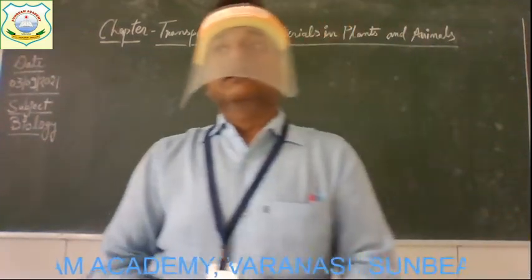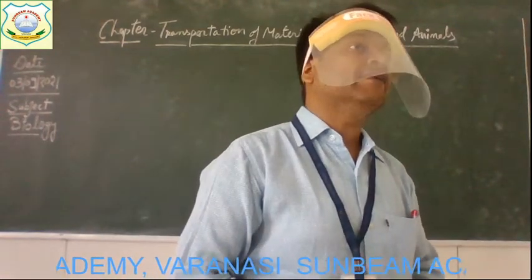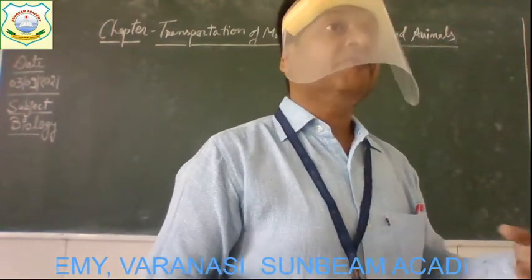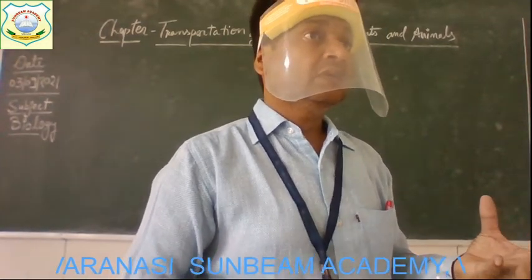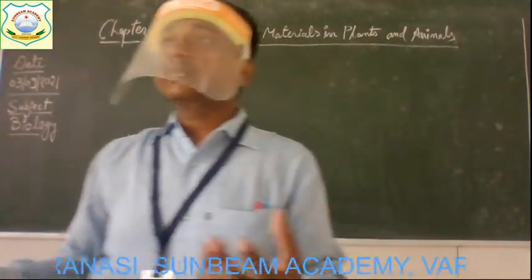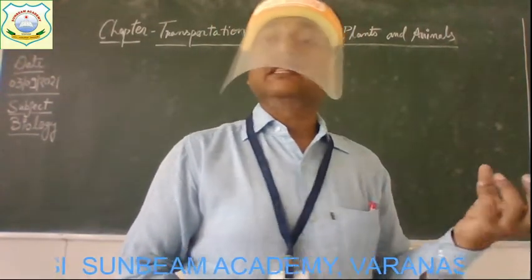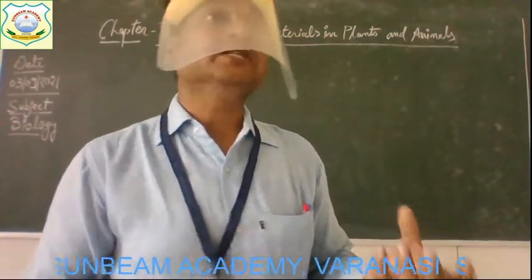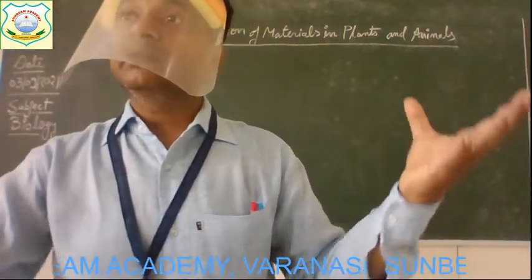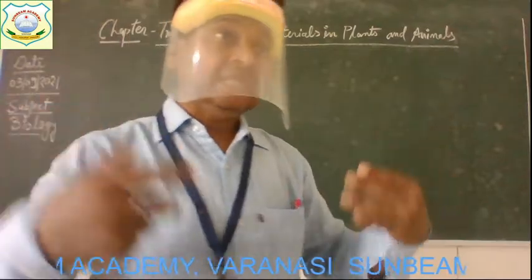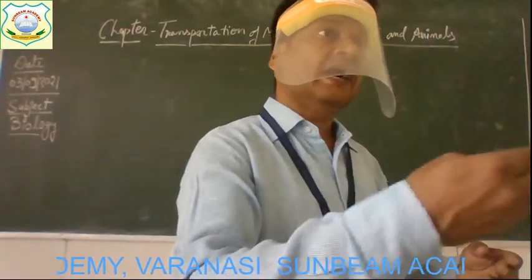After the utilization of the nutrients and oxygen in our body tissues, some waste material is also produced in the body. Waste materials need to be removed from the body from time to time, otherwise they become poisonous for the body. We cannot keep that waste material in the body for a long time. It needs to be removed again and again.